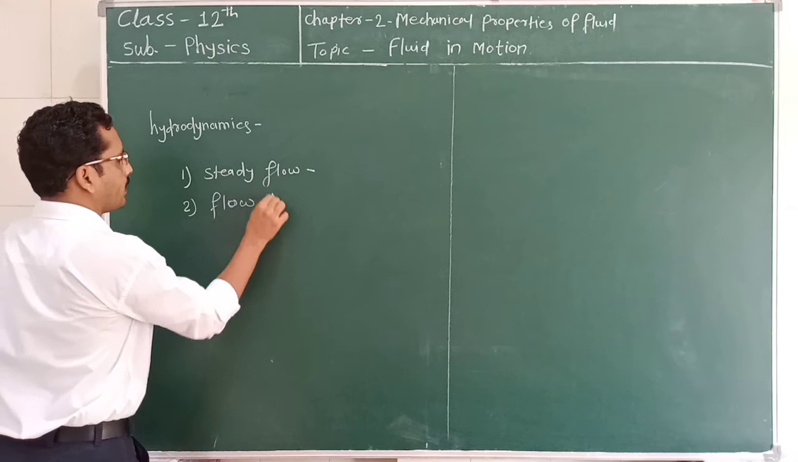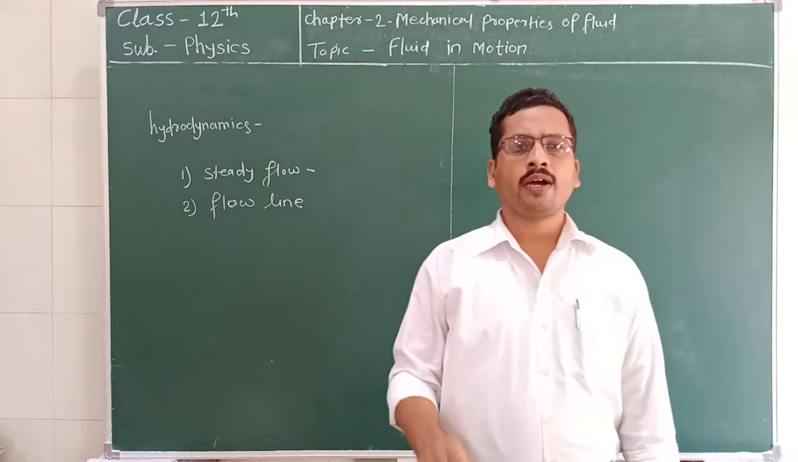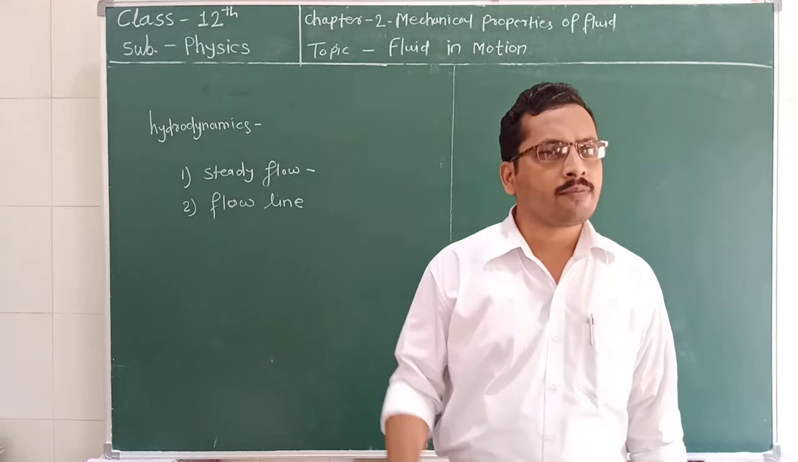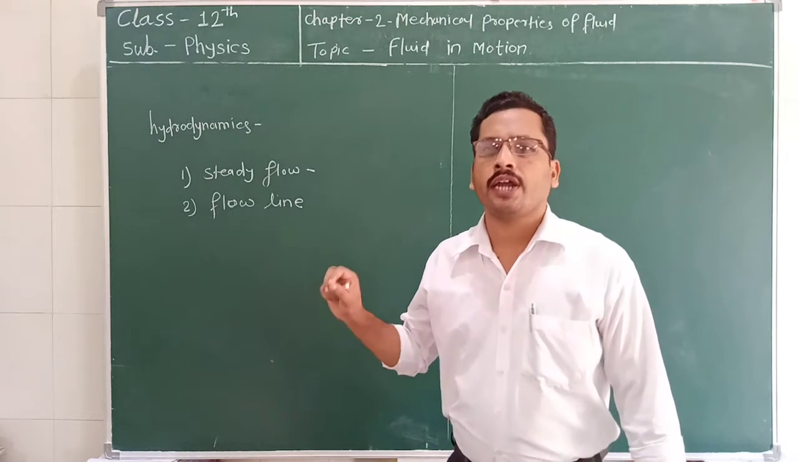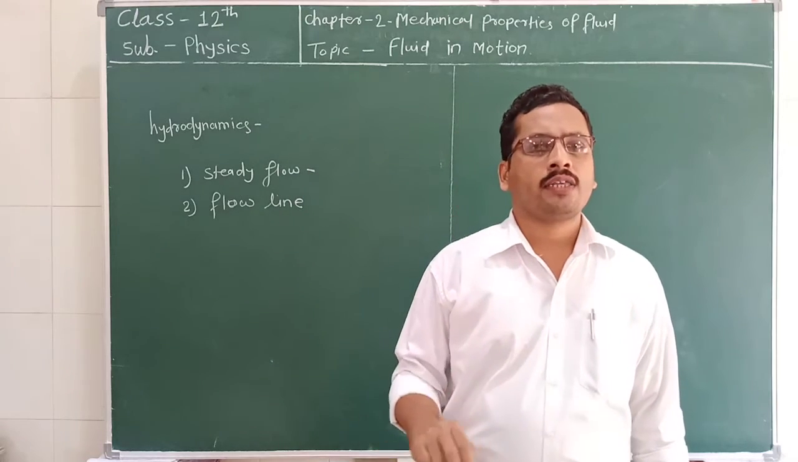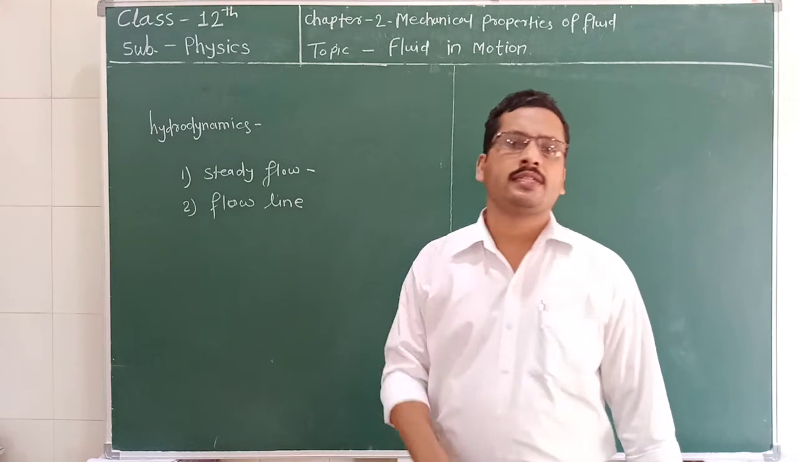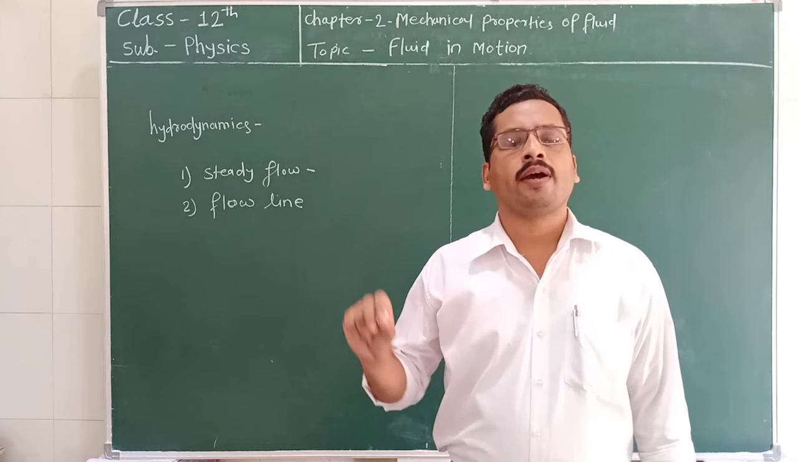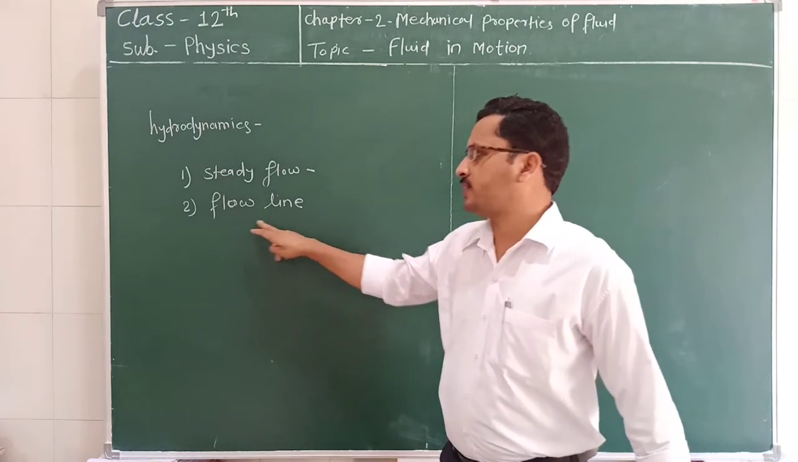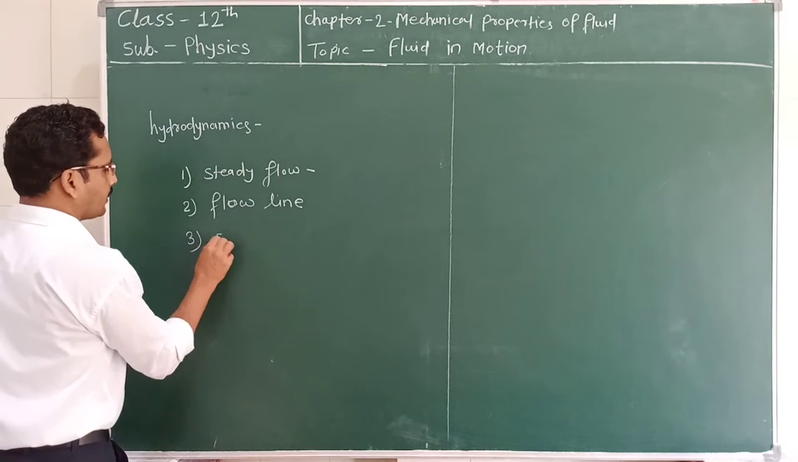the flow line. Second term is a flow line. What is a flow line? If we consider a single particle during the motion of the fluid, then the path of the individual particle during the motion of this fluid is called the flow line. What is flow line? Flow line is a path followed by the individual particle during the motion of the fluid. It is called a flow line.